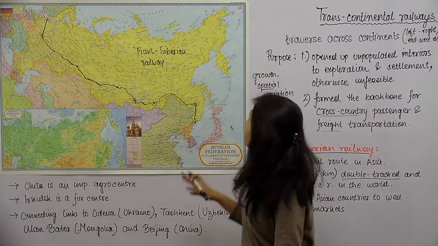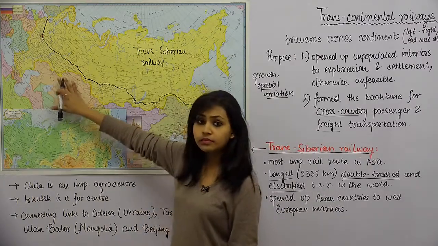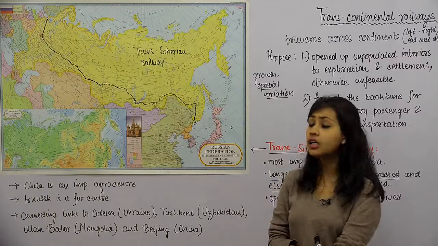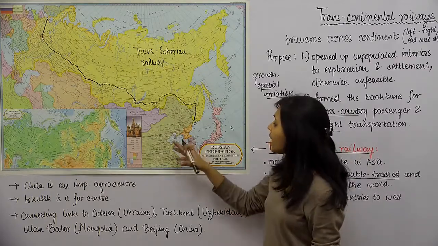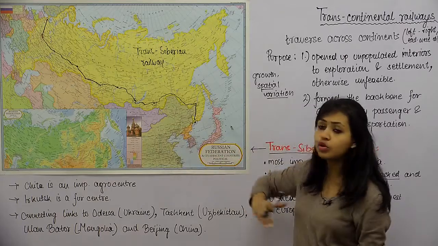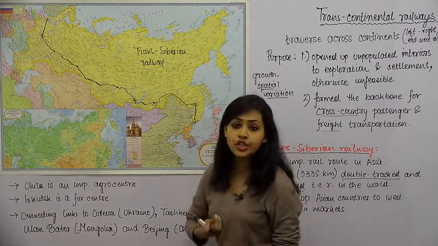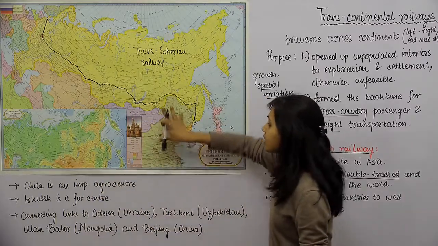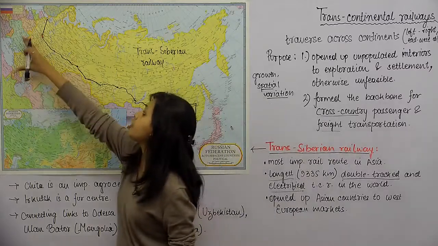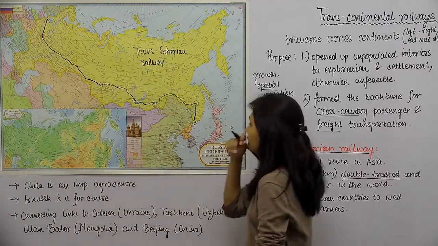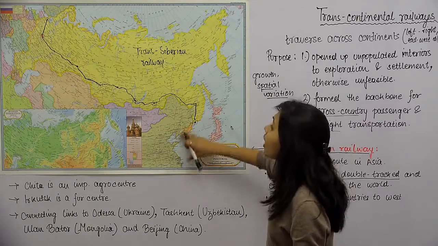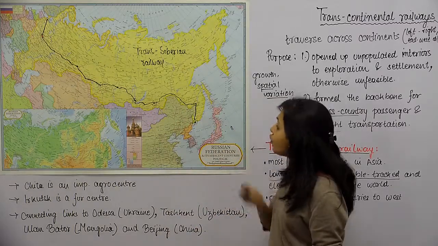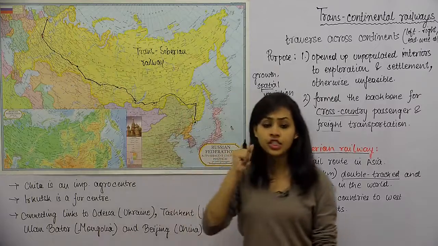The third point about this railway line is it opened up Asian countries to West European markets. तो जैसा कि मैं आपको बता रही थी, इस रशिया के वेस्टर्न साइड में we have the European regions which are very developed, and on the south or southeastern side of it we have the Asian countries. So the transcontinental railway line actually, because Asia is connected to this part of Russia and Europe is connected to the other part of Russia, तो जो है हम एशियन कंट्रीज और यूरोपियन कंट्रीज के बीच में ट्रेड जो है वो भी इस ट्रांसकॉन्टिनेंटल रेलवे की वजह से फैसिलिटेट हो पाता है,